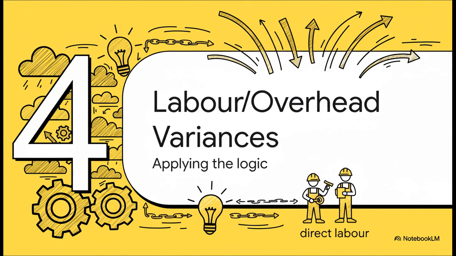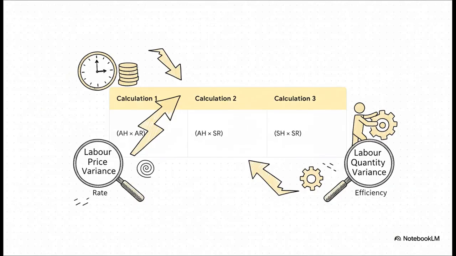Now, the really powerful thing about this analytical logic is that it's not a one-trick pony. We can take this exact same framework of isolating price and quantity effects and apply it directly to our other major manufacturing costs, direct labor and overhead. Look familiar? It's the exact same structure. We just swap price for rate and quantity for hours.